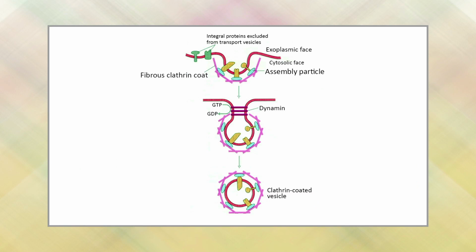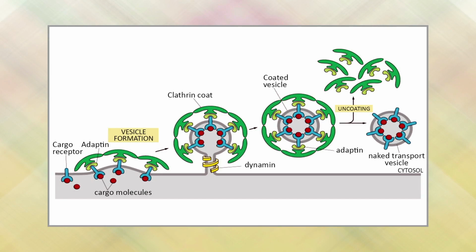A coated pit invaginates into the cytoplasm and then pinches free of the plasma membrane to form coated vesicles. The macromolecules to be internalized first bind to specific cell receptors. Most of these receptors are concentrated in specialized regions of the plasma membrane called clathrin coated pits.